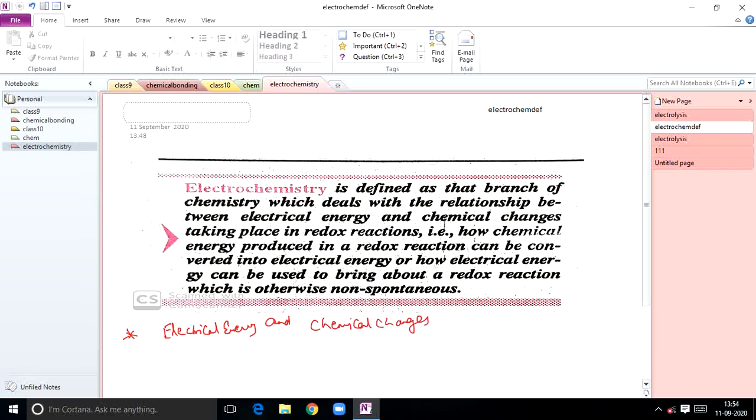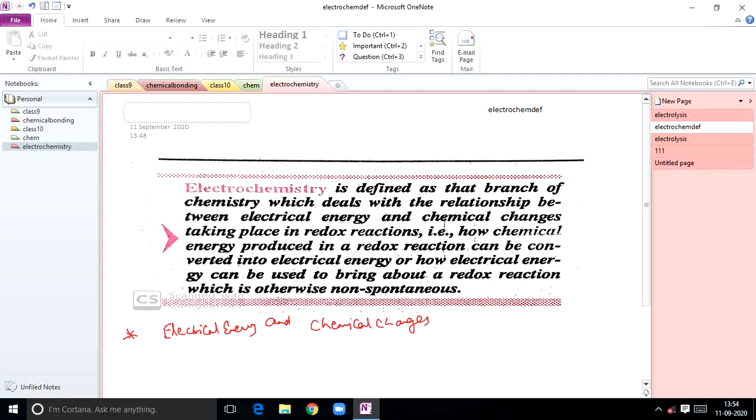That is, how chemical energy produced in a redox reaction can be converted into electrical energy, or how electrical energy can be used to bring about a redox reaction which is non-spontaneous. See, here is a branch of science which deals with the production of electricity from energy released during spontaneous redox chemical reaction and the use of electrical energy to bring about non-spontaneous chemical transformations.